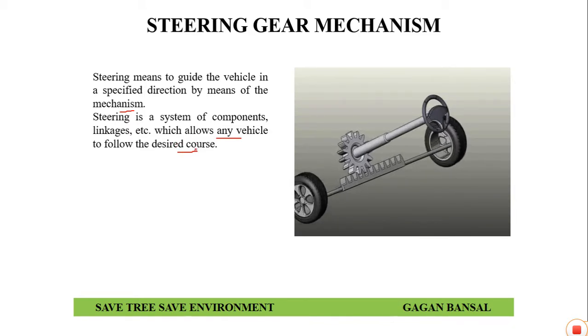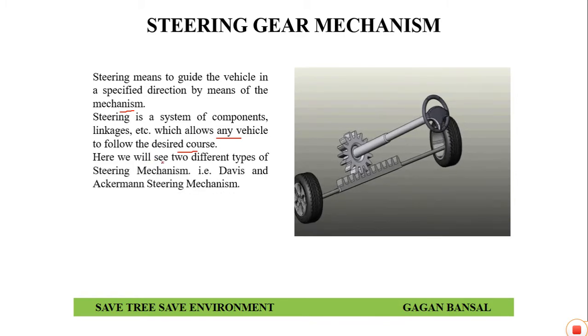Here any vehicle means all vehicles except railways, which have a different set of mechanisms that work with the help of tracks. But in general, for any automobile, steering is a system of components, linkages, etc., which allows any vehicle to follow the desired course. Here we will see two different types of steering mechanism. First is the Davis and second is the Ackermann steering mechanism.